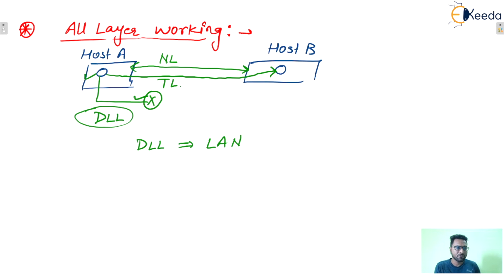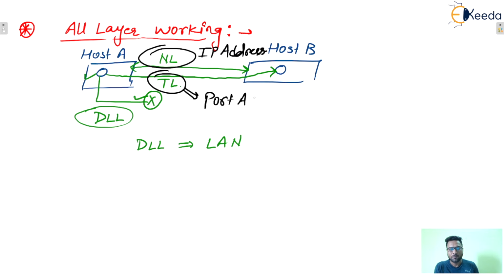So how is this working to be done? One more thing I want to tell you. The network layer uses IP addresses. The transport layer uses port addresses or port numbers.